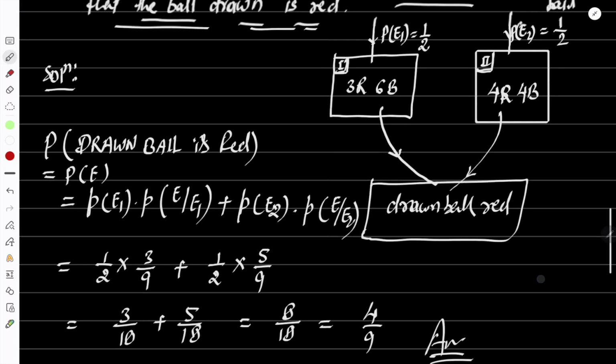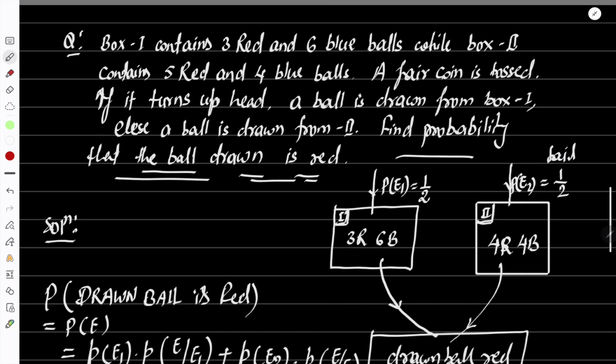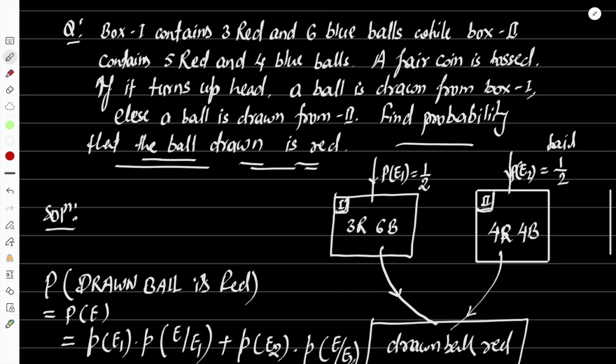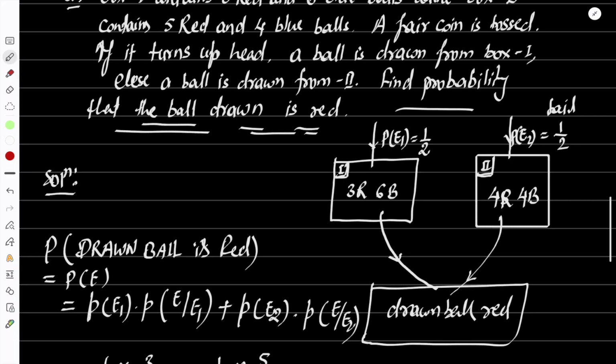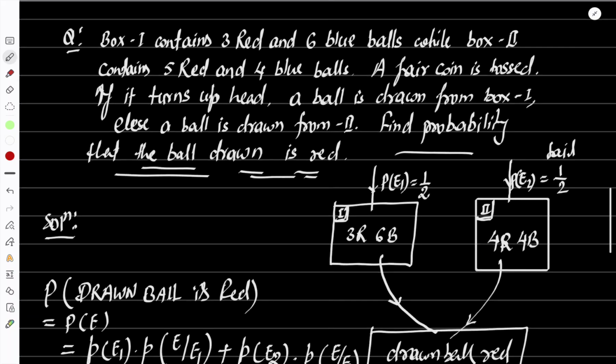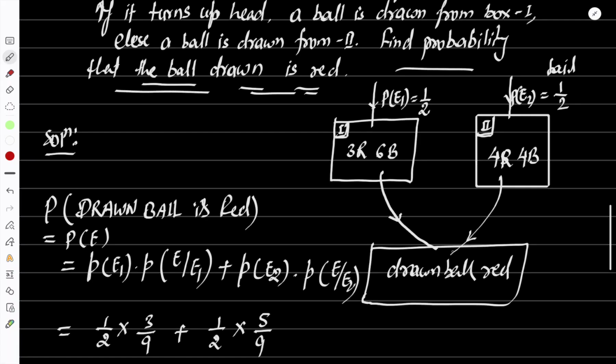This is the answer. Again, what you need to identify is what events E1 and E2 are. How will you know which is the E1 event and which is the E2 event? Through which path the events are happening: when you get head on tossing, you perform the event, or when you get tail, you perform the event. So the path is E1, getting head or tail, and through the path E1 we write the probability.